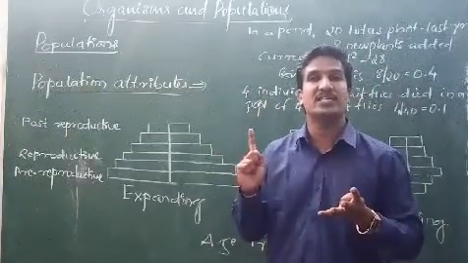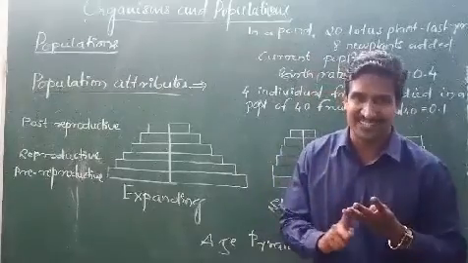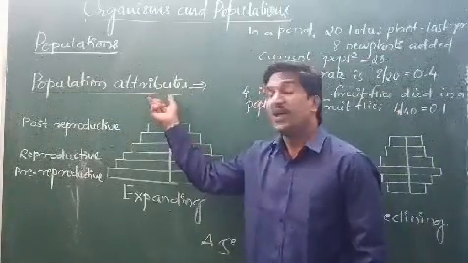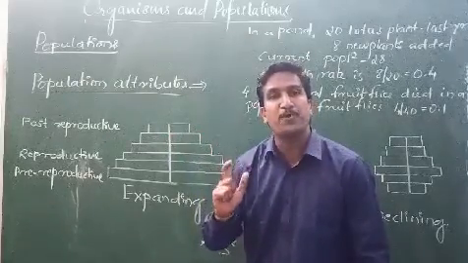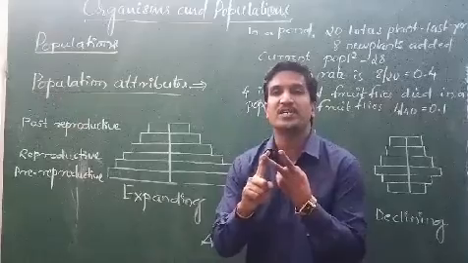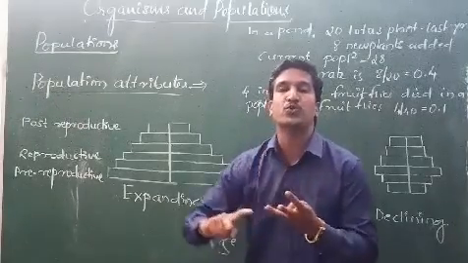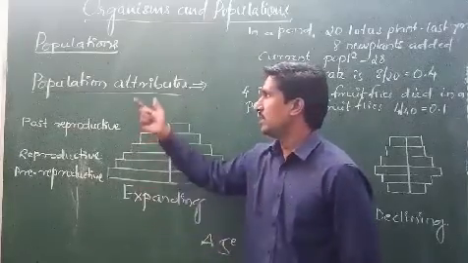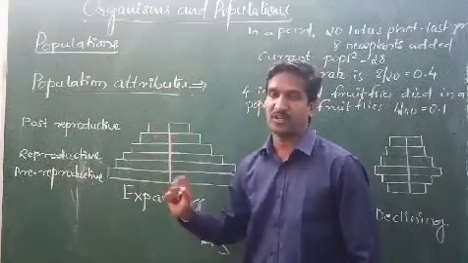The fourth factor is population size. So these four are considered population attributes: birth rate, death rate, sex ratio and size of a population.